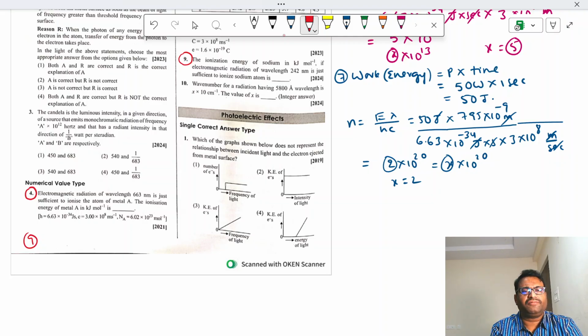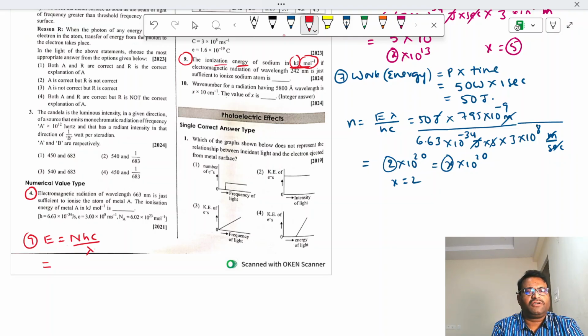The ionization energy in kilojoule per mole. We know that E is equal to NHC by lambda, and per mole is asked in the question, so number of moles is 1 mole.